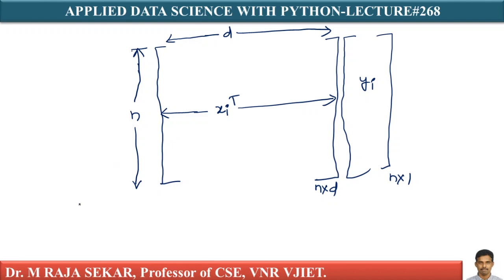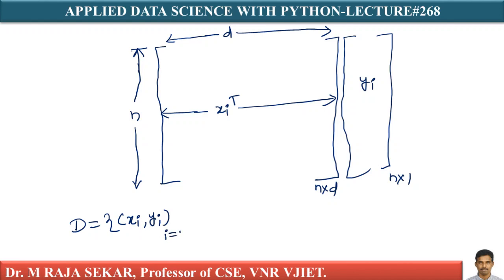This whole thing is mathematically represented. My data set capital D is a combination of pairs xi comma yi. For every xi I have yi, and i goes from 1 to n.